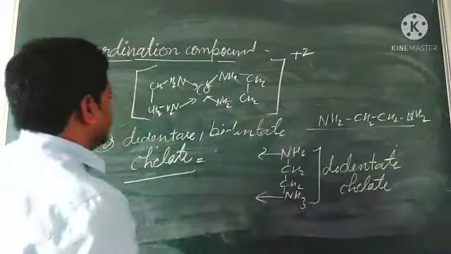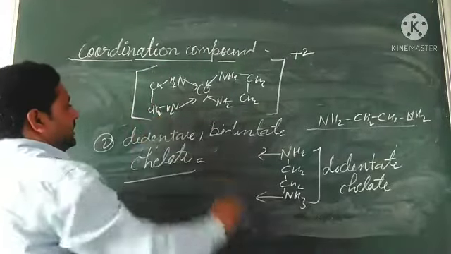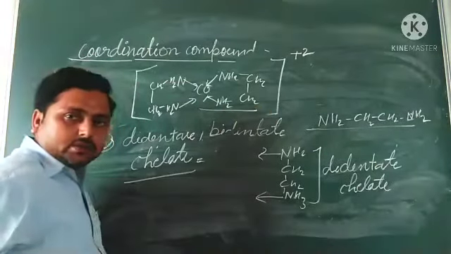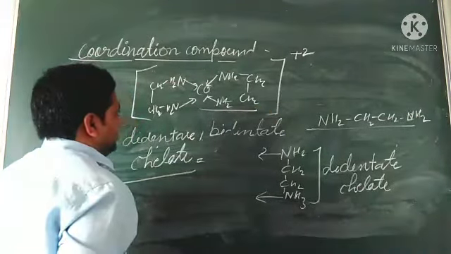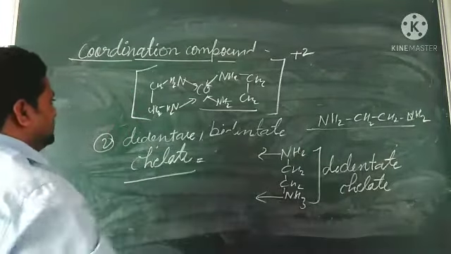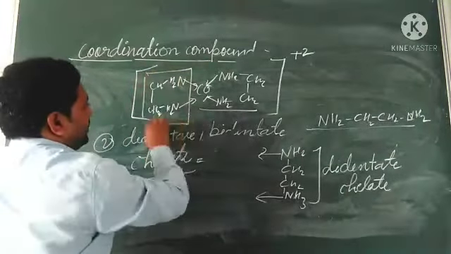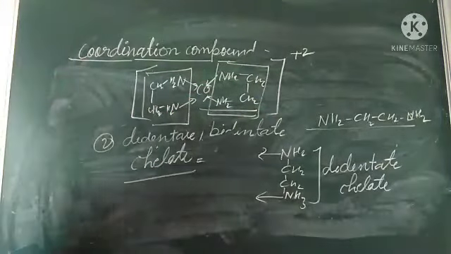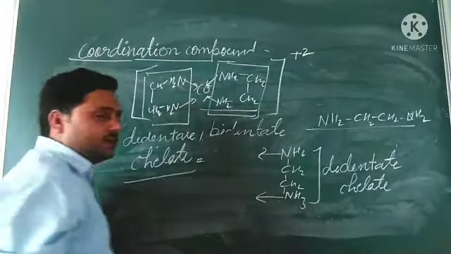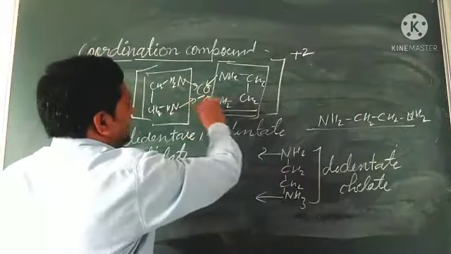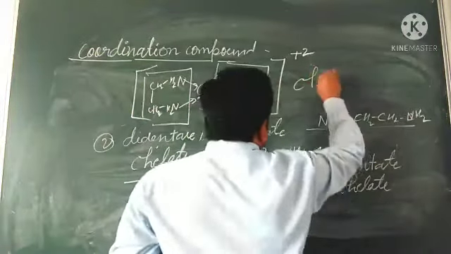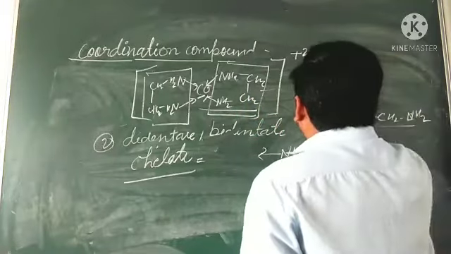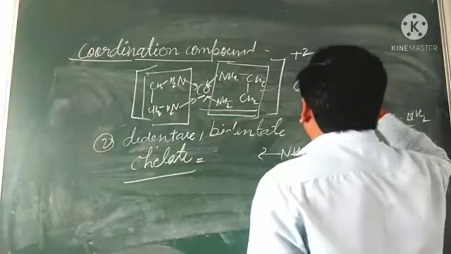Here you can see ethylene diamine. Two molecules of ethylene diamine I have taken, and this one is ethane diamine, one molecule. So each ligand is forming two coordination bonds to the central metal atom, and this ligand is called a chelated ligand. What is a chelated ligand? And the complex is called a chelated complex.